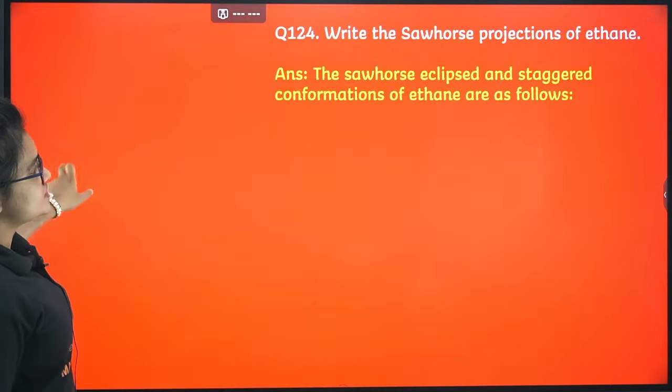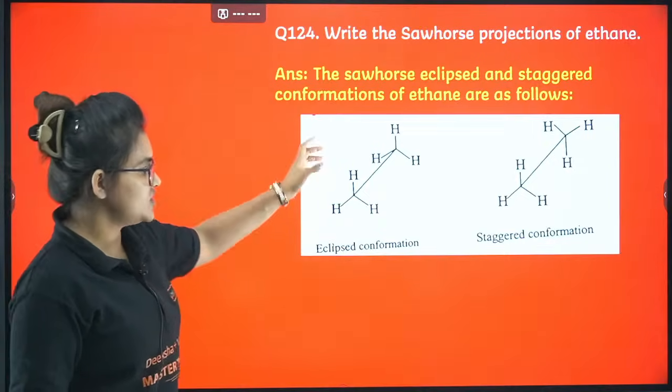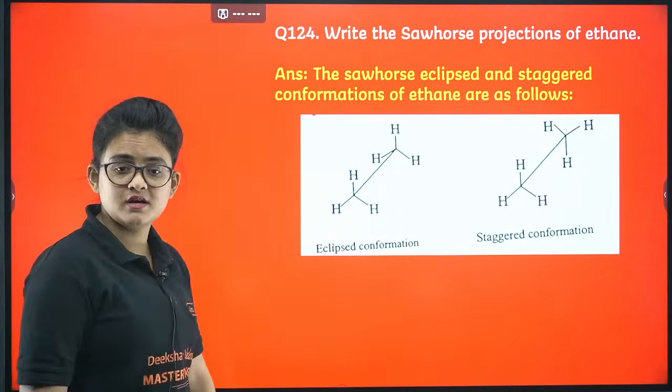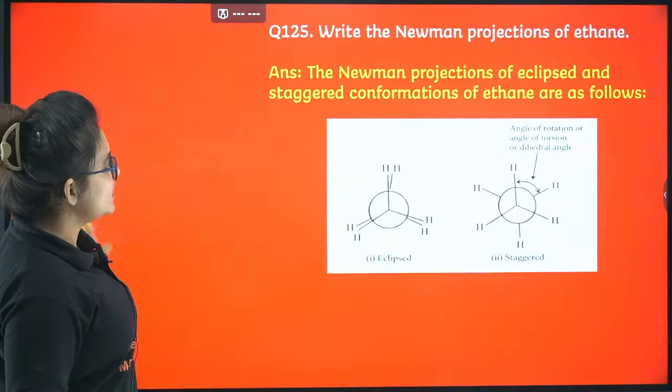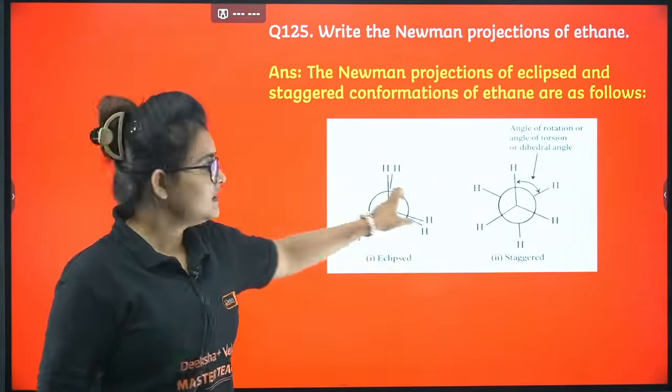Next is write the Sawhorse projection of ethane. So this is the Sawhorse projection, both the eclipsed and the staggered you have to write. Next, Newman projection, both eclipsed and staggered.